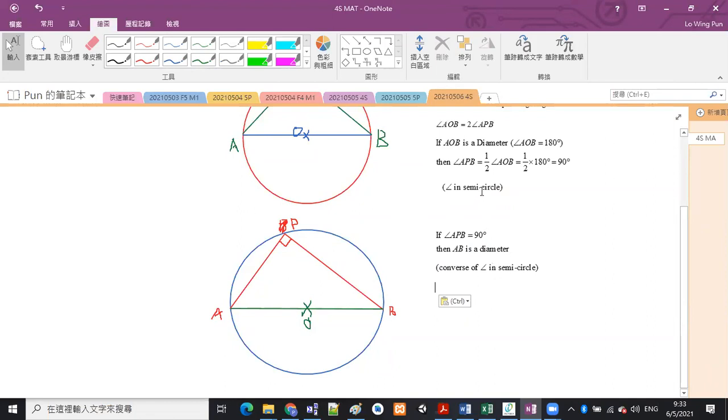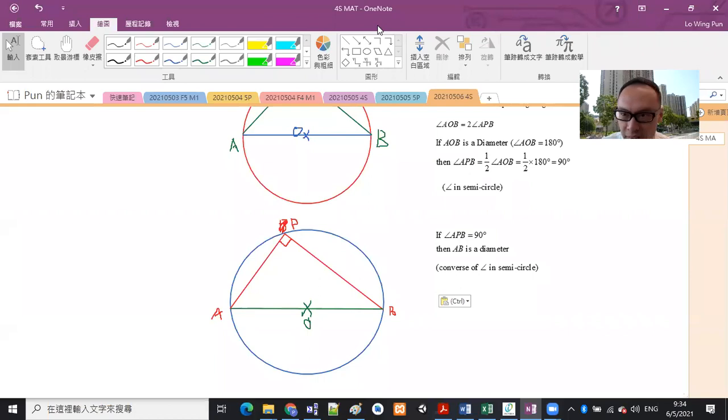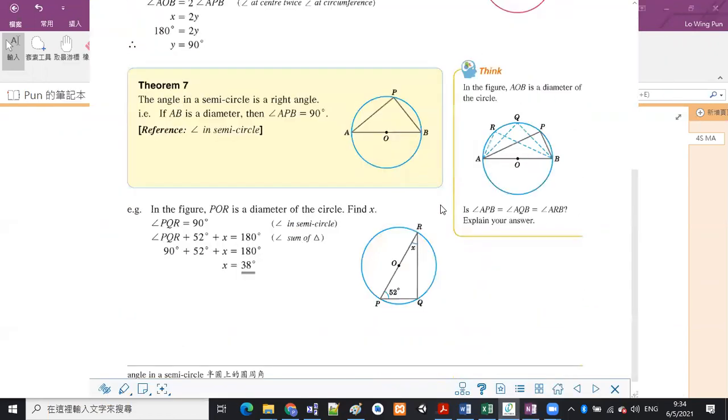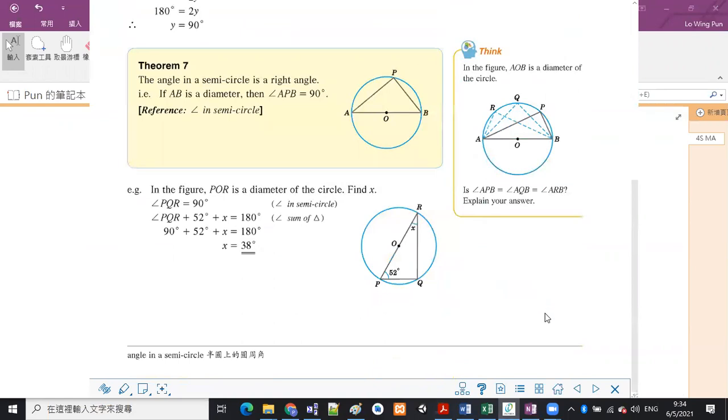Now, this is how we can use these two reasons. If it is given a diameter, then we can write down a right angle, 90 degrees. On the other hand, if the question gives us a 90 degrees in a circle, then we can find a diameter of the circle like this. 咁呢個就係兩個新嘅 reason 啦。咁我哋做一啲題目咯。So let's go to some drills.